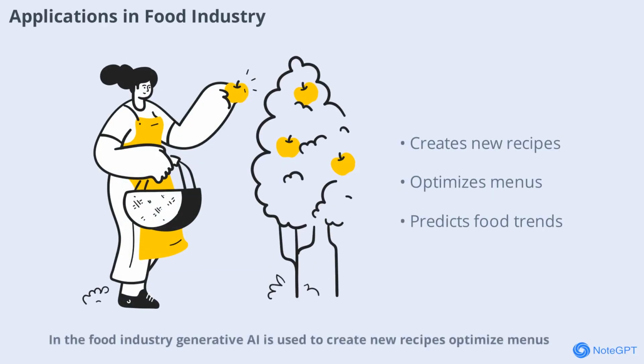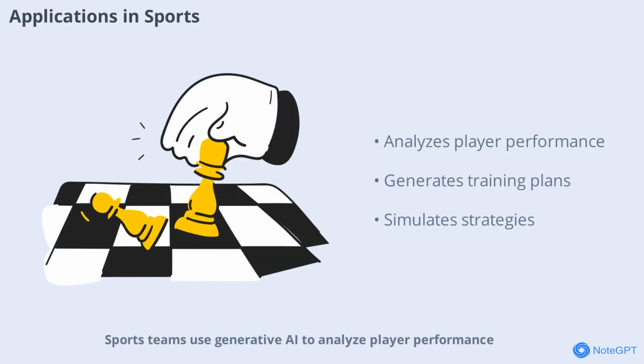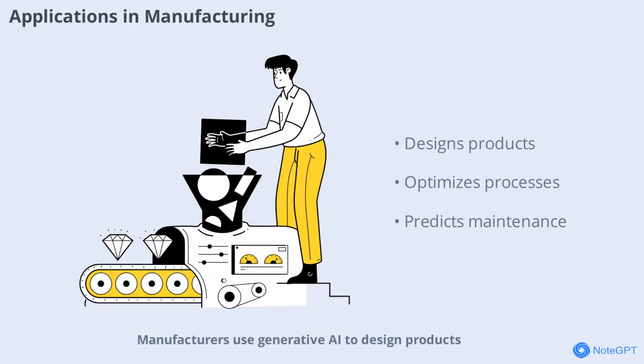In the food industry, generative AI is used to create new recipes, optimize menus, and predict food trends. AI can suggest ingredient combinations and help chefs innovate in the kitchen. Sports teams use generative AI to analyze player performance, generate training plans, and simulate game strategies. AI helps coaches make data-driven decisions and improve team outcomes. Manufacturers use generative AI to design products, optimize production processes, and predict maintenance needs. AI-generated simulations help identify inefficiencies and improve overall productivity.